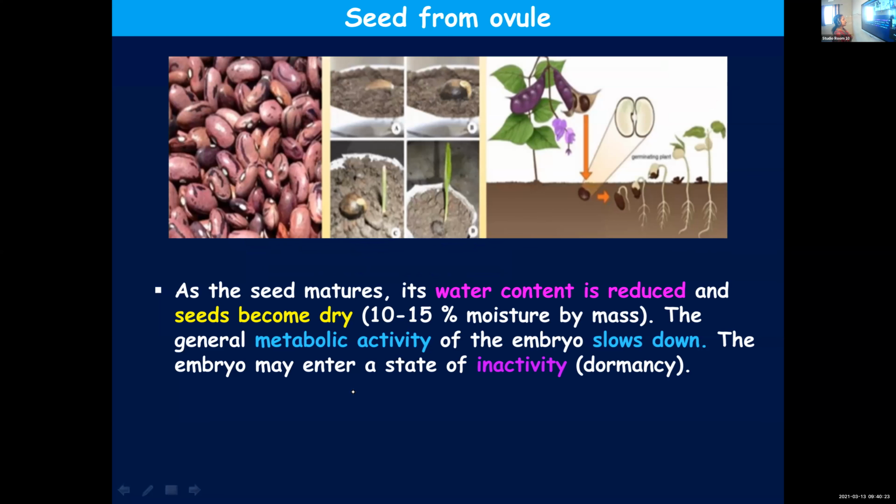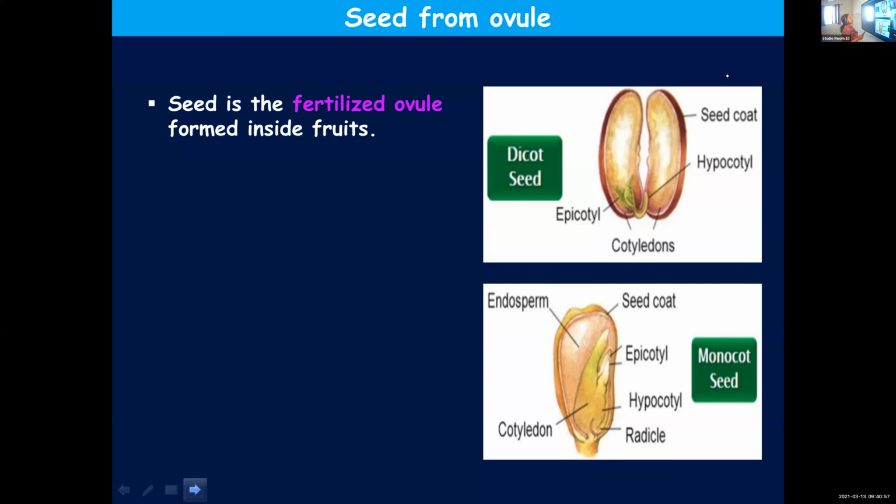Formation of seed from ovule. And as a seed is getting matured, let's learn about the formation of seed from ovule. Seed is a fertilized ovule.